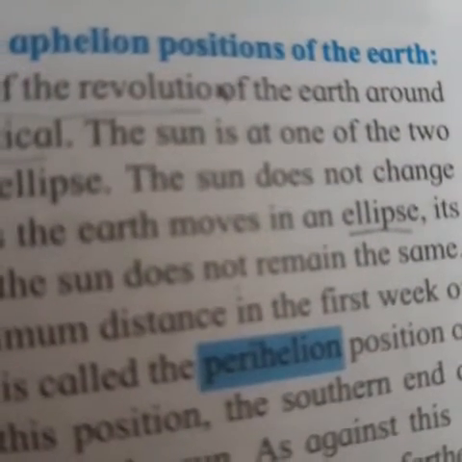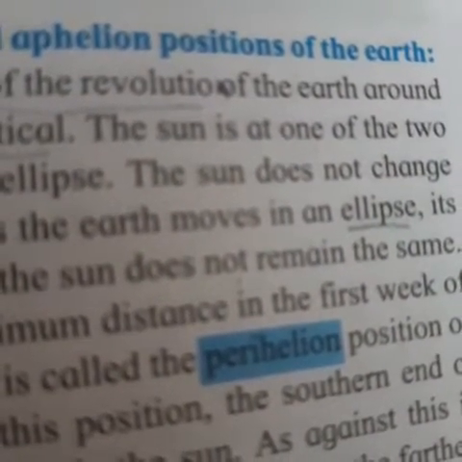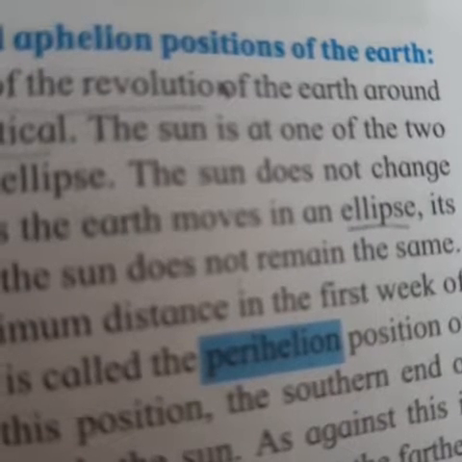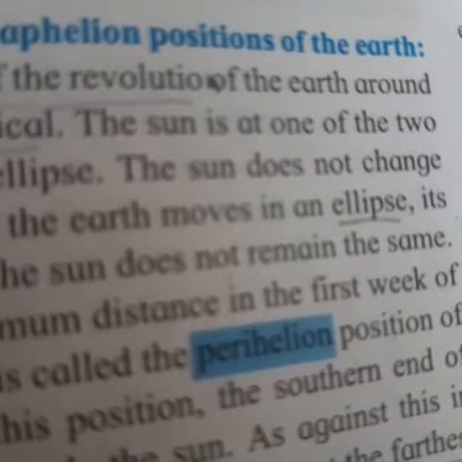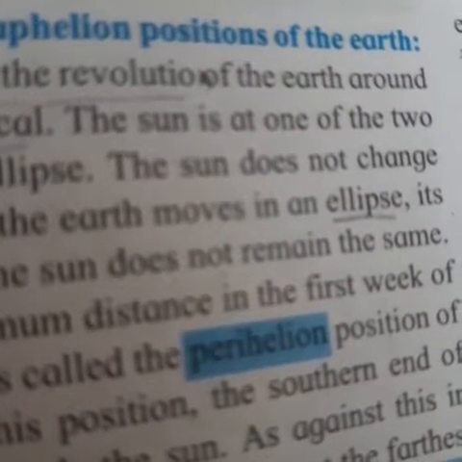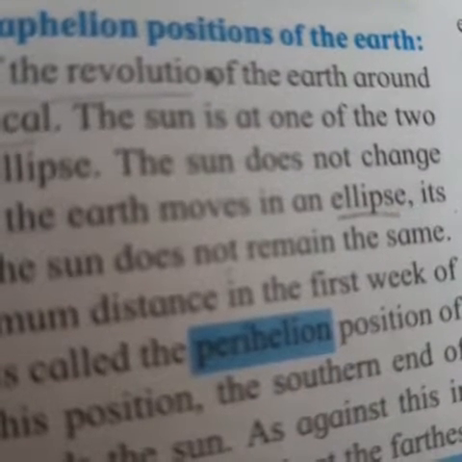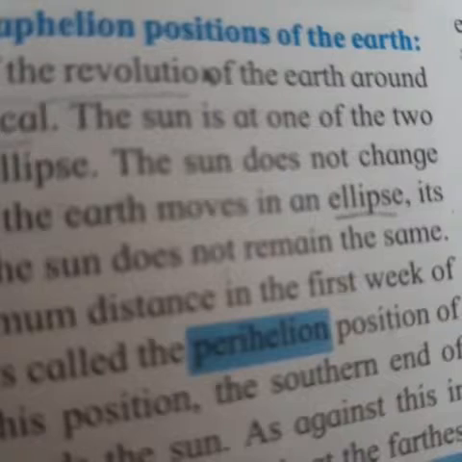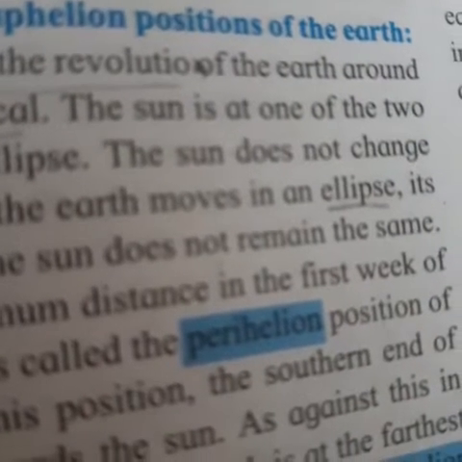Now over here they have given the explanation in this paragraph that the path of the revolution of the earth around the sun is elliptical. As the sun does not change its position and the earth moves in an ellipse, the distance between the earth and the sun is not the same, and the distance is minimum in the first week of January.